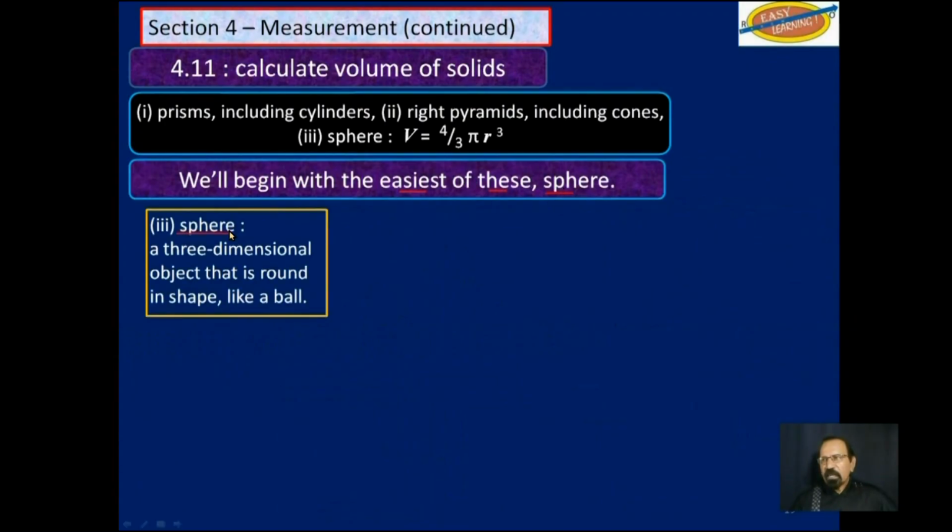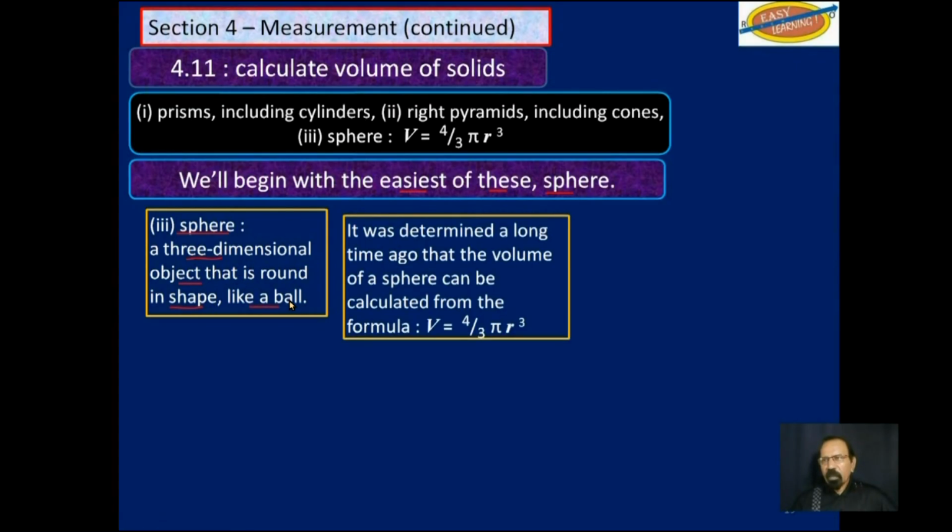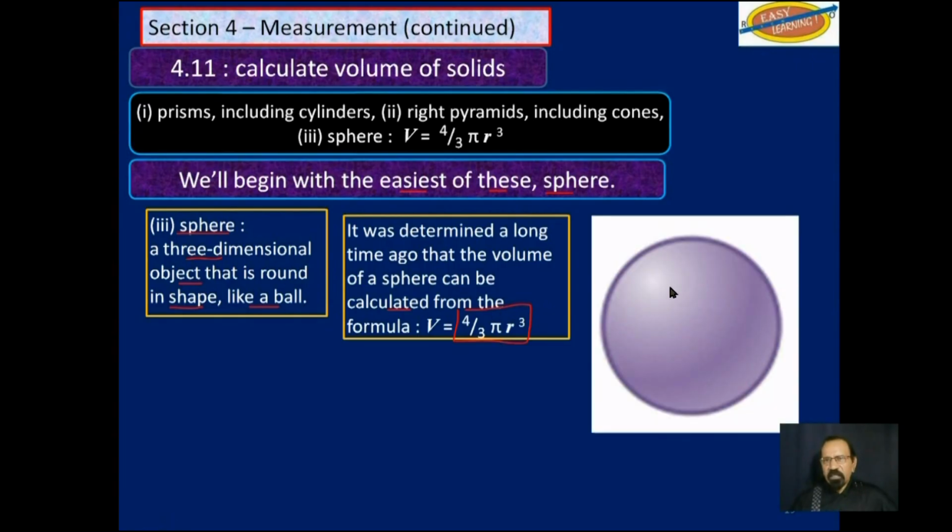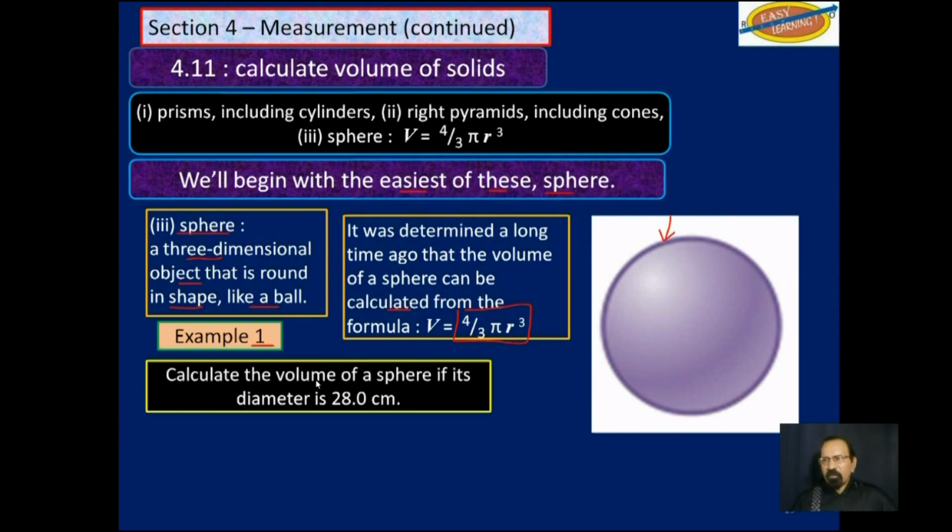As we said, the sphere is a three-dimensional object that is round in shape like a ball. It was determined a long time ago that the volume of a sphere can be calculated using the formula 4/3 pi r cubed. So let's consider that sphere there. Example 1. Calculate the volume of a sphere if its diameter is 28.0 centimeters.